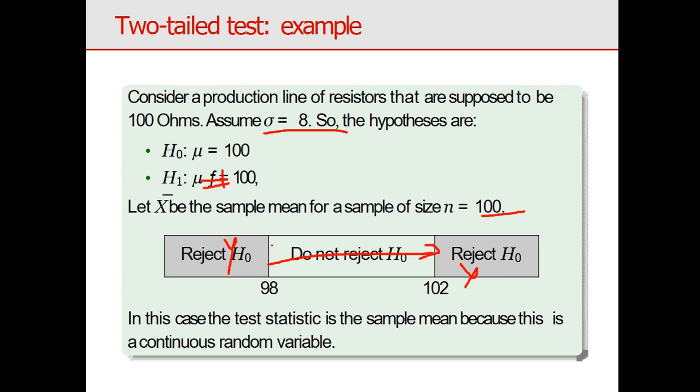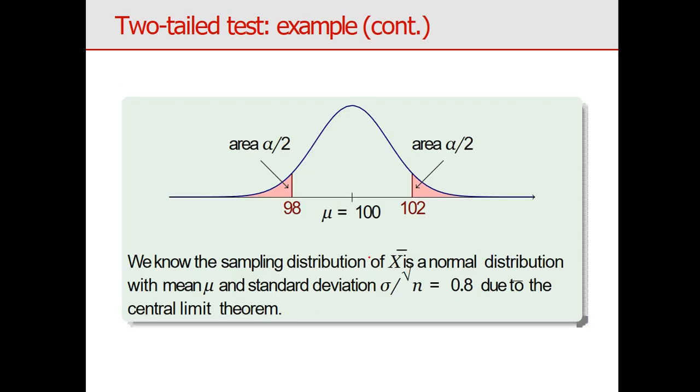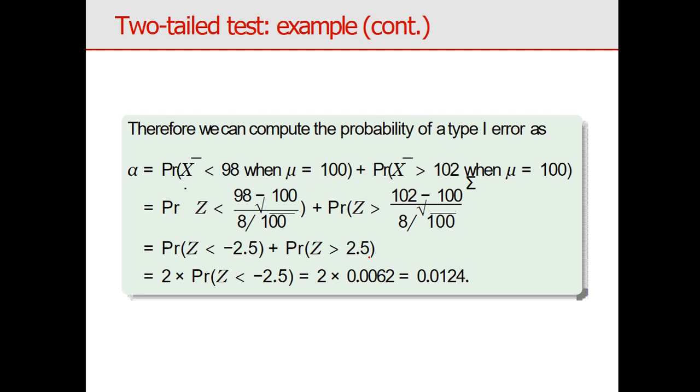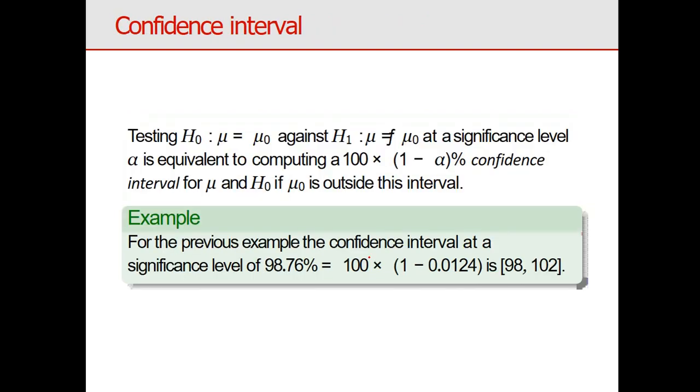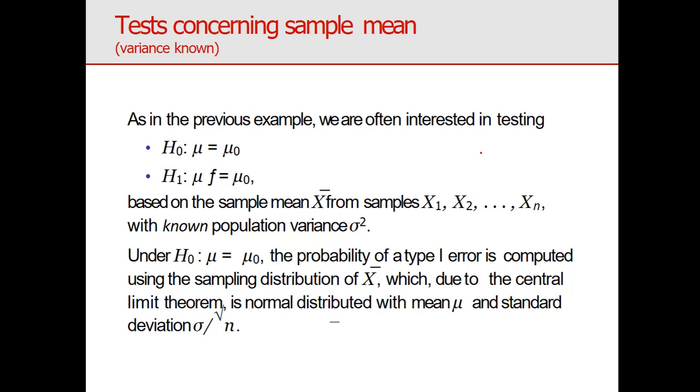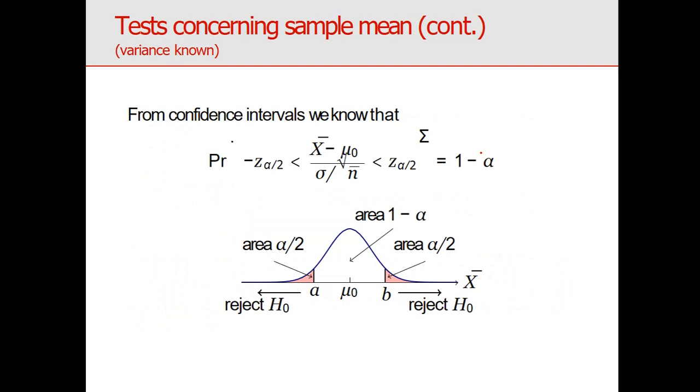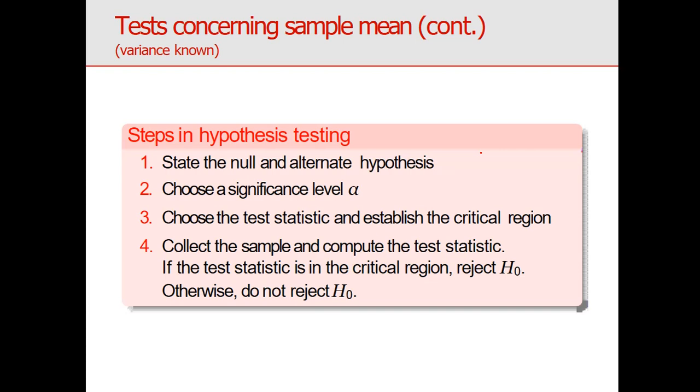If you take the sample values, we can say this is the confidence interval, or range, of our statistic. When the statistic falls between 98 and 102, we do not reject; otherwise we reject. This is the graphical representation, an approximation for the two tail test. These are confidence intervals, meaning how we get 100 times (1 minus alpha) percent confidence intervals. We can also discuss tests concerning sample means step by step: when the mean is known, when it is unknown, and with two samples.